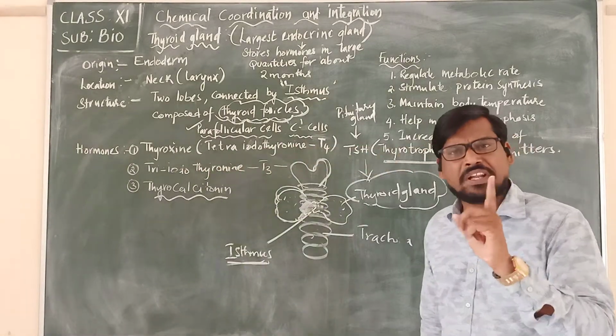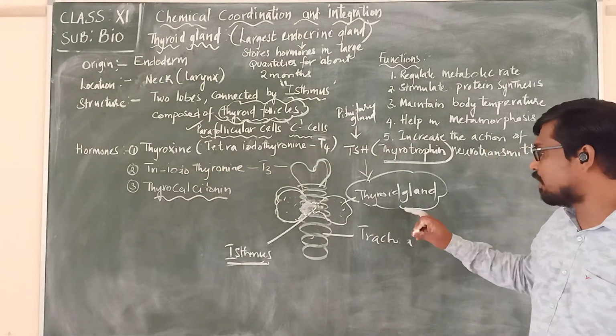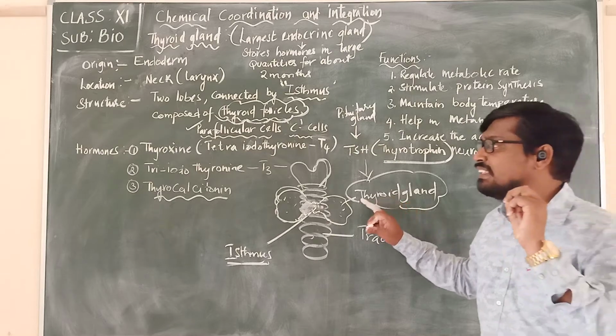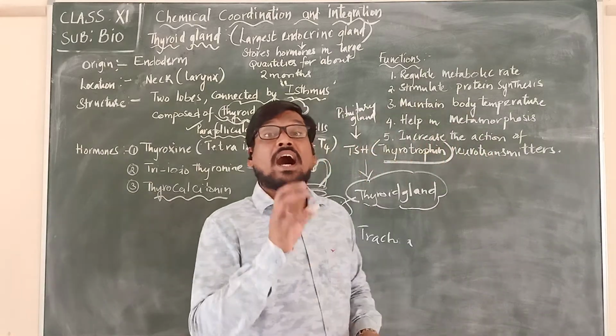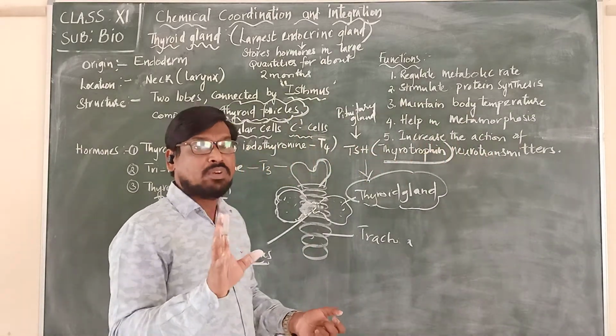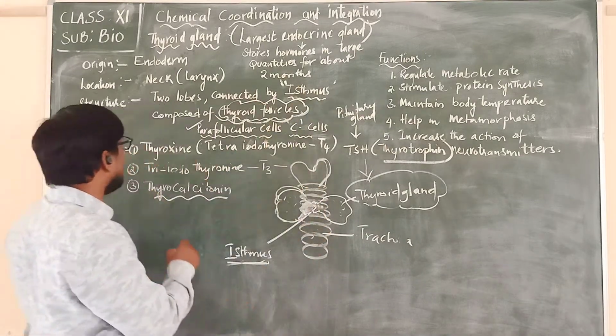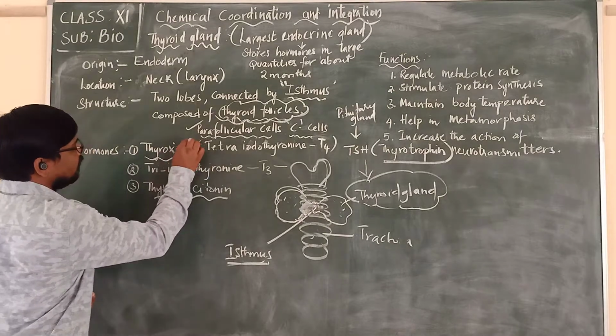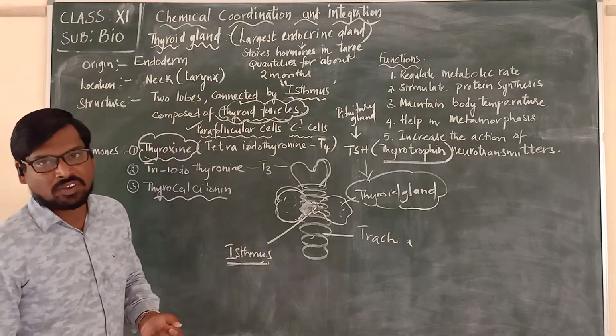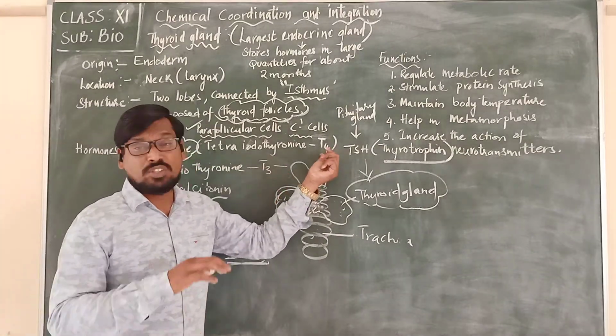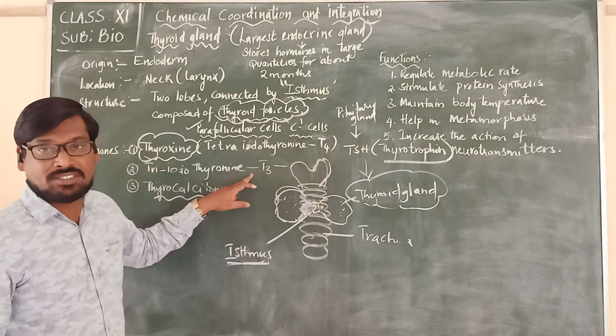A very important point to remember is that the hormone produced from the thyroid gland, we always highlight as thyroxine, but we will not use the words T4 and T3.